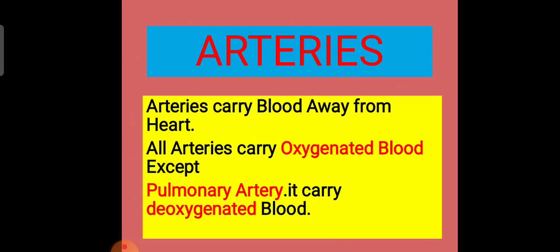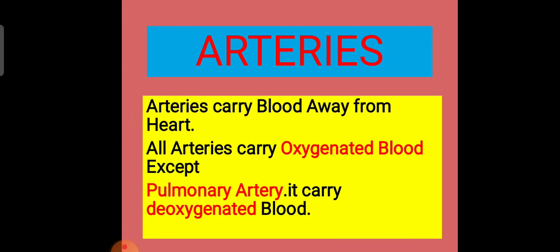First one is arteries. These are the blood vessels which carry blood away from the heart. All the arteries in our blood circulatory system carry oxygenated blood. It means blood having high amount of oxygen and low amount of carbon dioxide.